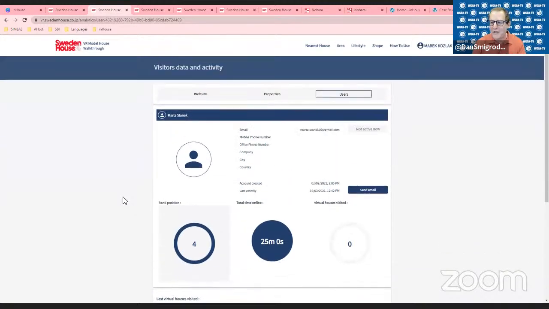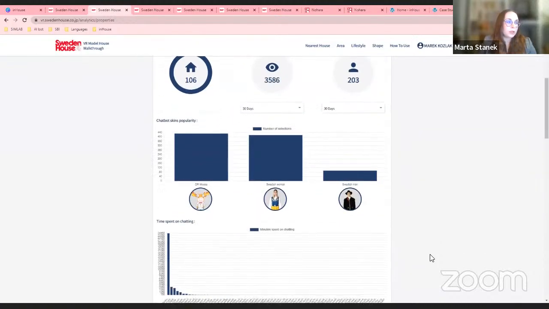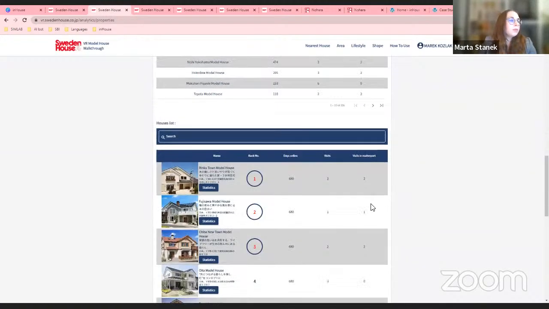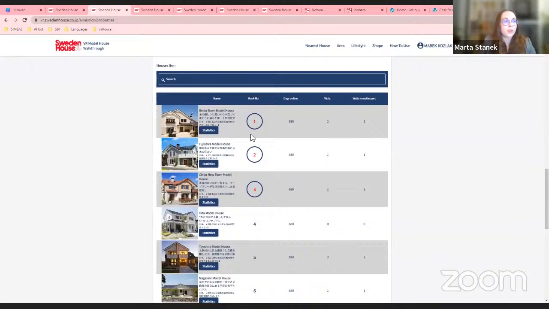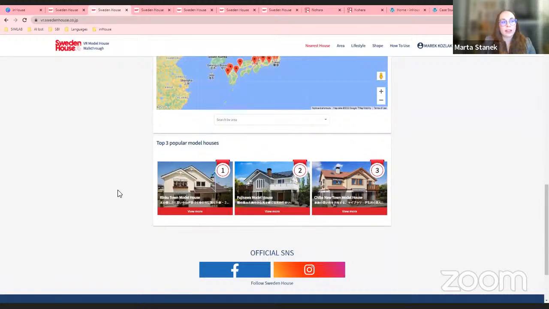Marek, before I go back to you, I just want to ask Marta, is there anything else on the analytics that you want to show and tell us about? Well, I think that these are the most important features of the analytics that I wanted to describe. One more thing that I wanted to mention is that there's a ranking for the most popular properties, and it calculates both how many users were there and how many actions were taken in the property. And if you go back to the main page, it's also highlighted here. So it's also a very nice feature.